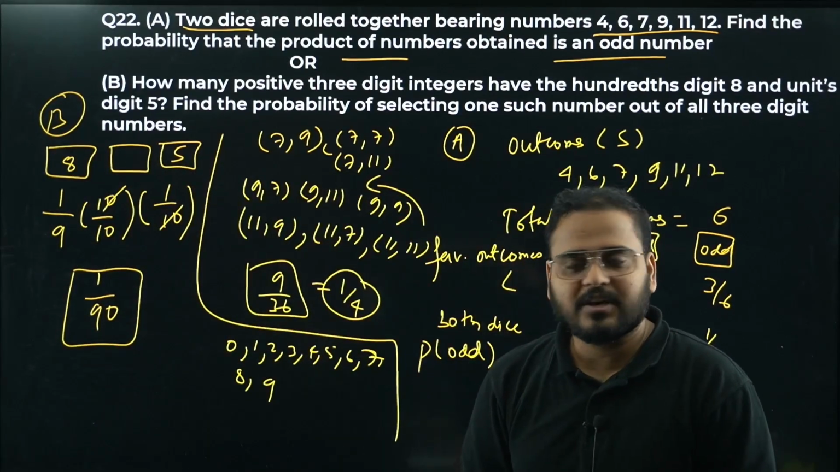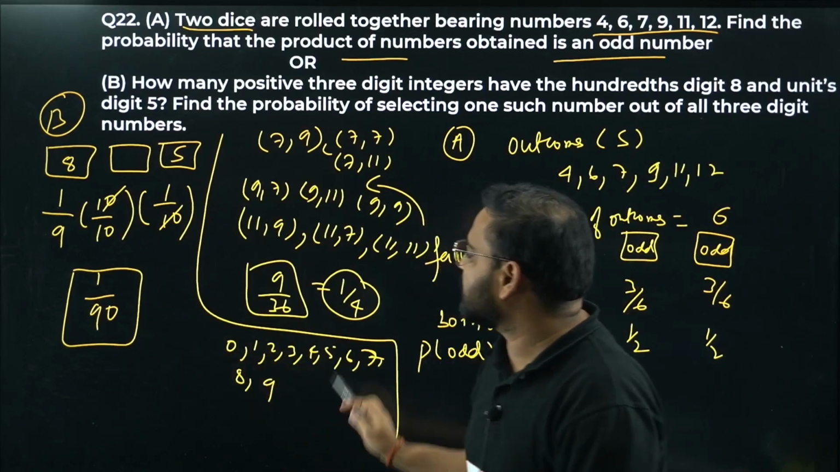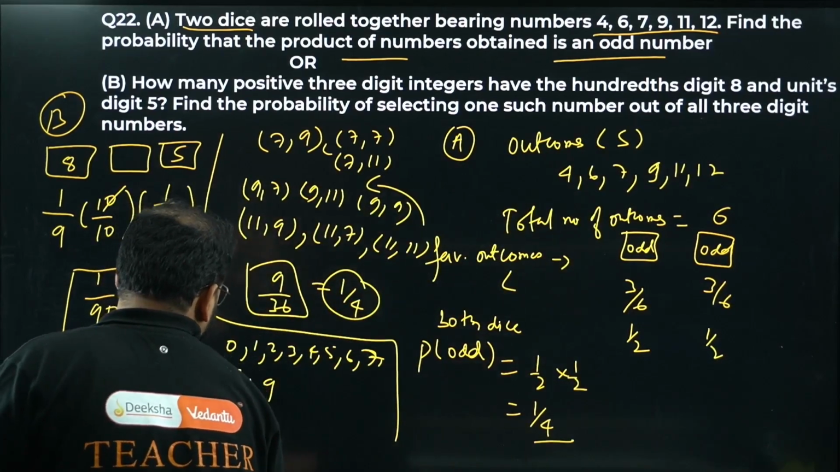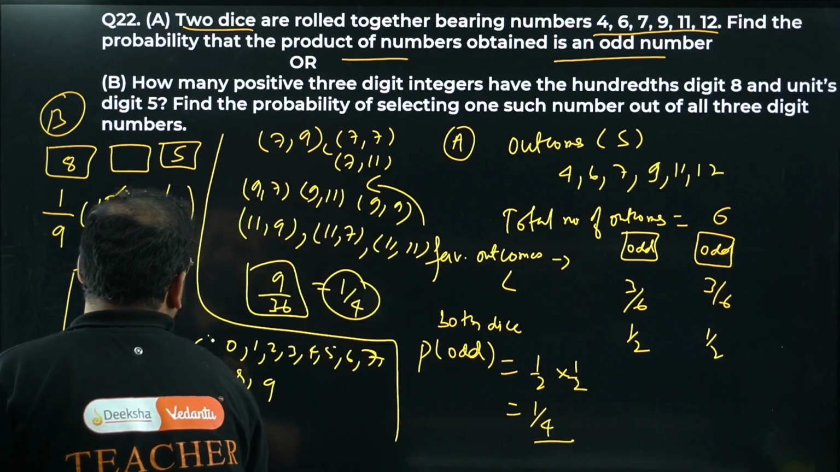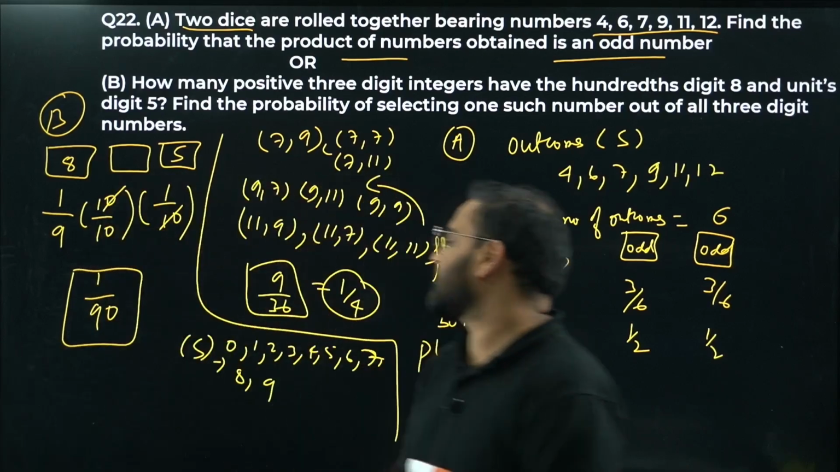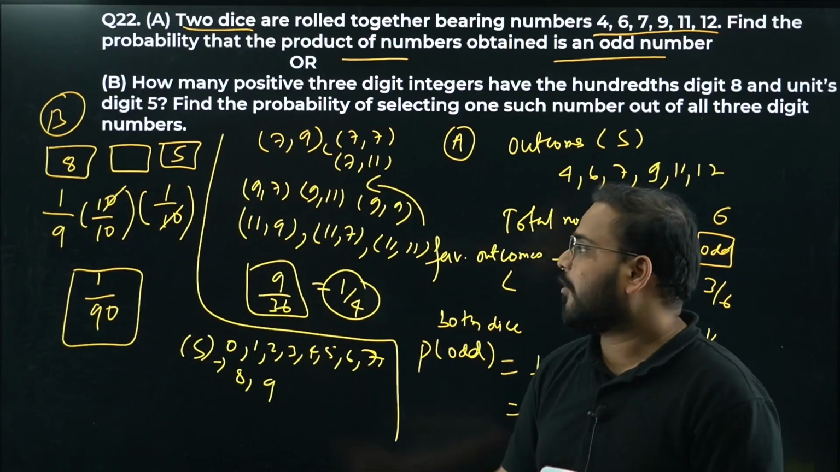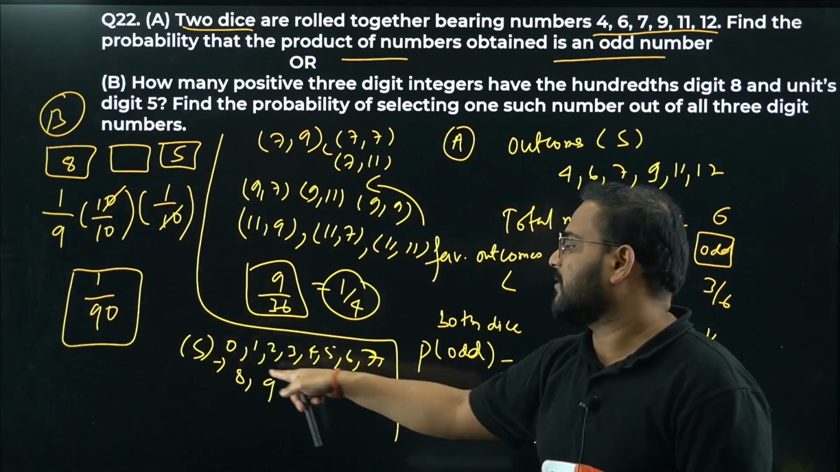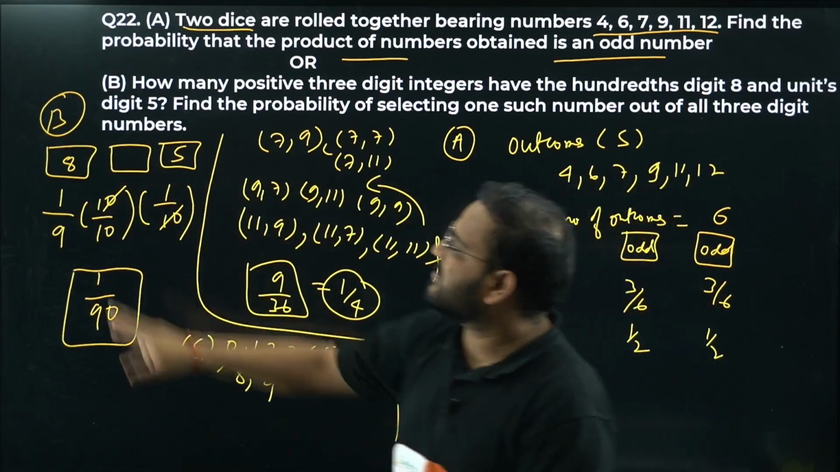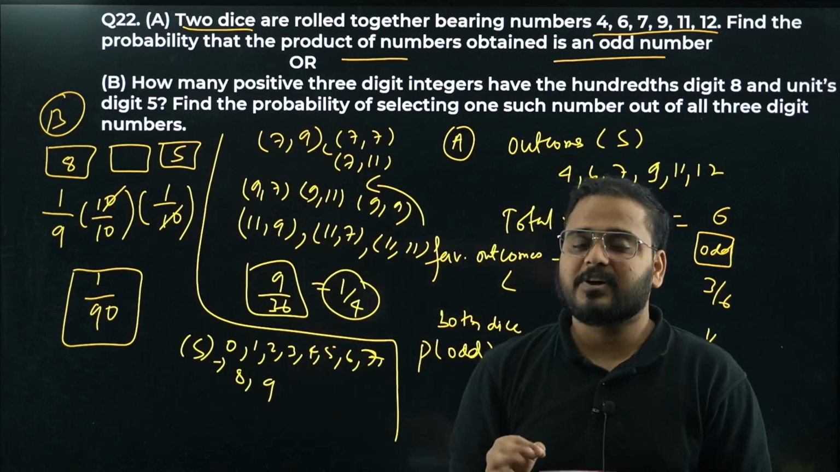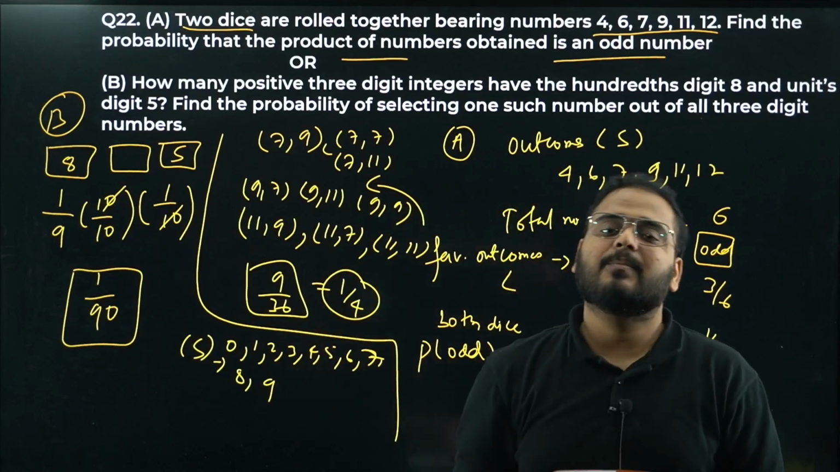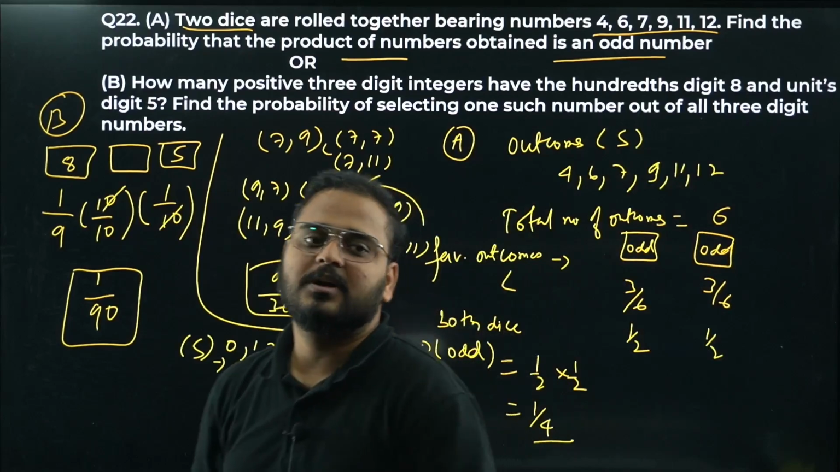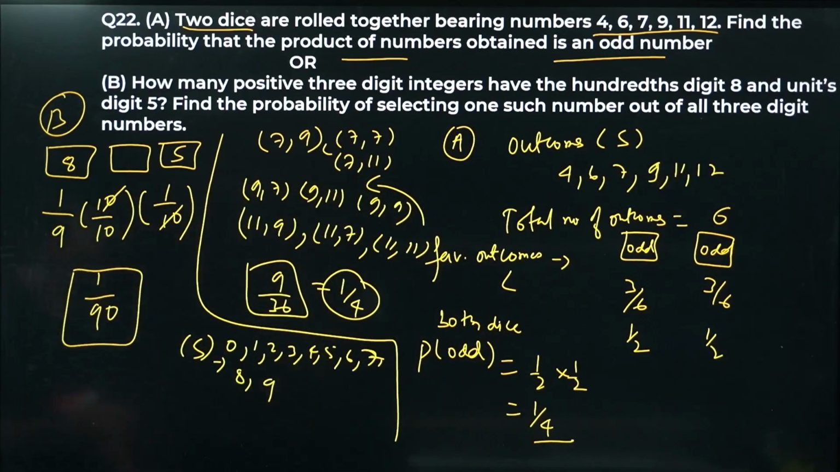This is called your total number of outcomes, or we can simply call it the sample space. For the hundreds digit, what is the sample space? Only the 9 numbers. We don't have 0, because if you keep 0 there, it will become a 2-digit number. Is it clear? It's a very good question. Question number 22 is done.